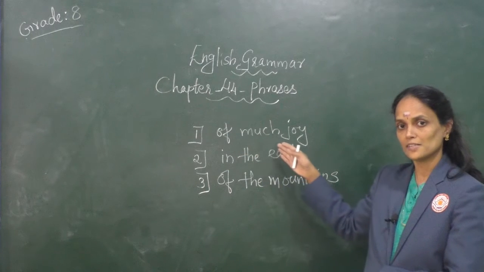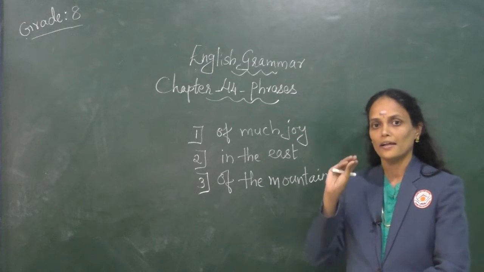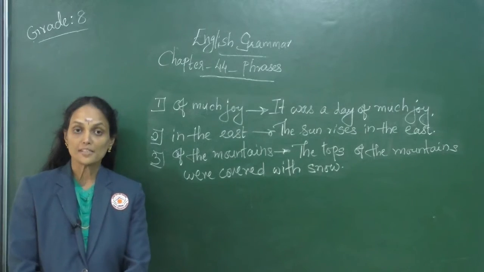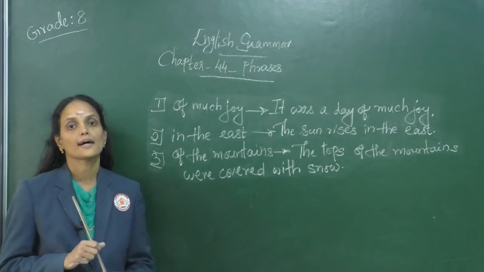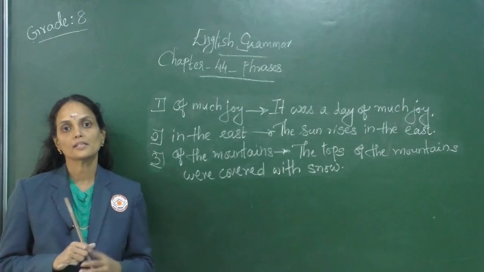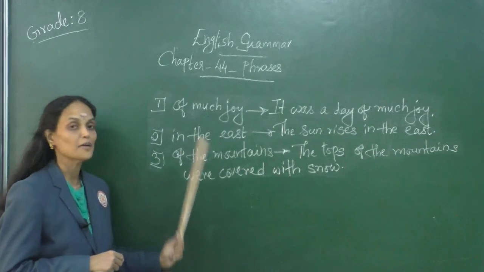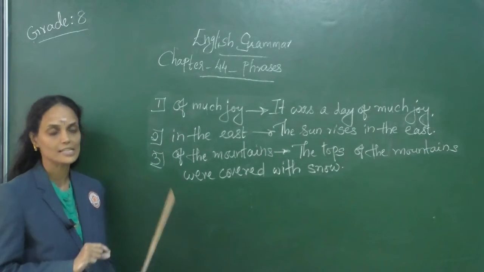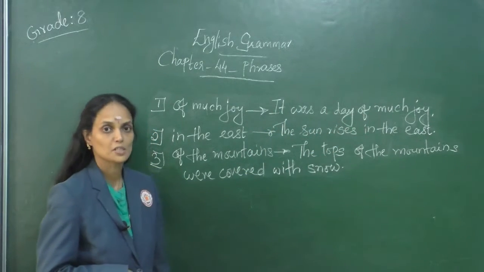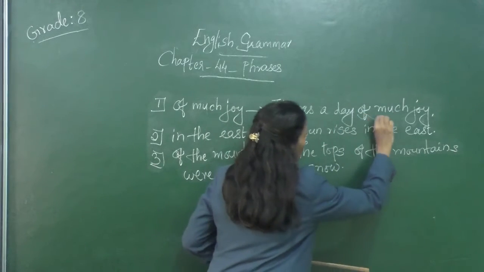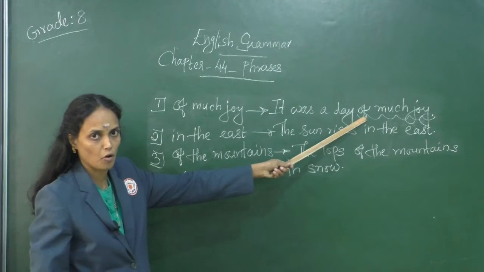As I told you, this is a group of words, they are related to each other. They form an incomplete meaning. Children, as we discussed, a phrase is a group of related words that gives some incomplete meaning. I have written three phrases over here, and phrases are used to frame a complete sentence. The first sentence is, it was a day of much joy. As we know, the phrase is of much joy, and it starts with a preposition, of.